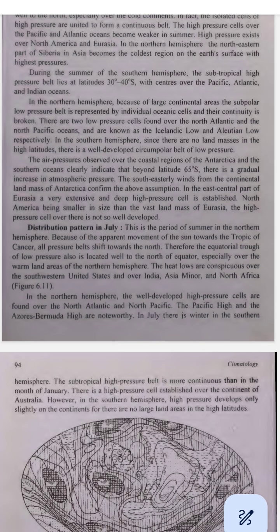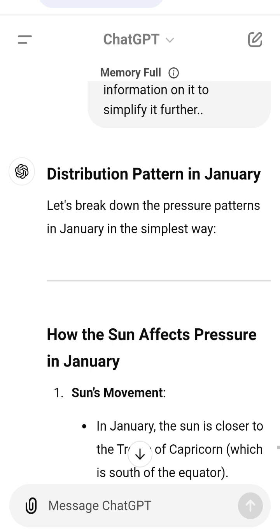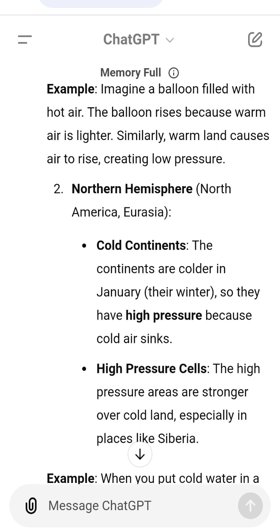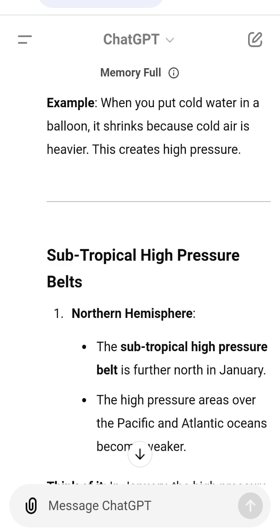Pressure changes in Antarctica and Eurasia. 1. Antarctica. Beyond latitude 65 degrees S, pressure gradually increases. Southeasterly winds from Antarctica confirm this high pressure. Example, think of the Antarctic area as having a big, steady increase in pressure as you move further south. 2. Eurasia. There is a large, deep high-pressure area in the east-central part of Eurasia. North America has a smaller high-pressure area because it's smaller than Eurasia. Think of it. Eurasia has a big, strong high-pressure area like a giant balloon. North America has a smaller, less developed balloon.